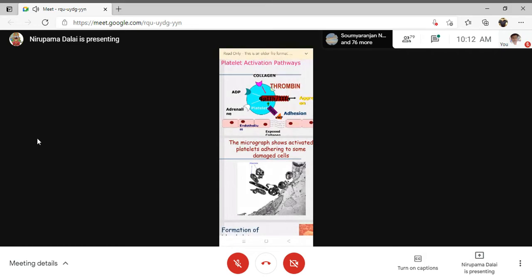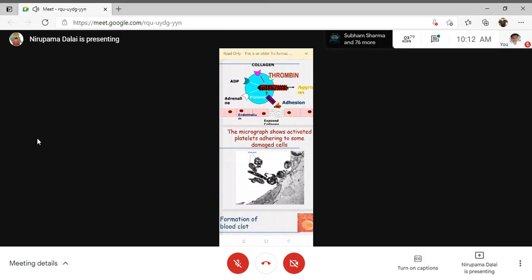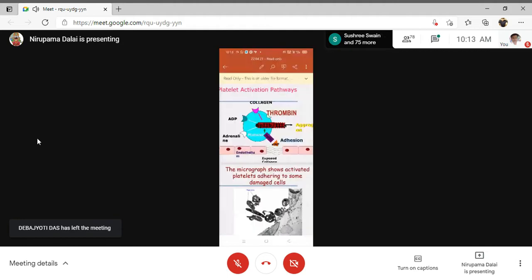So thromboxane A2 can be formed from the cycloendoperoxide, PGH2, with the help of which enzyme? That is your thromboxane synthetase. And the prostacyclin, that is your PGI2, will be formed from PGH2 with the help of prostacyclin synthetase. What is the function of this prostacyclin? Prostacyclin will prevent platelet aggregation, whereas thromboxane A2 is required for the coagulation process. So whenever the clotting process is over, at that time the prostacyclin comes into action.